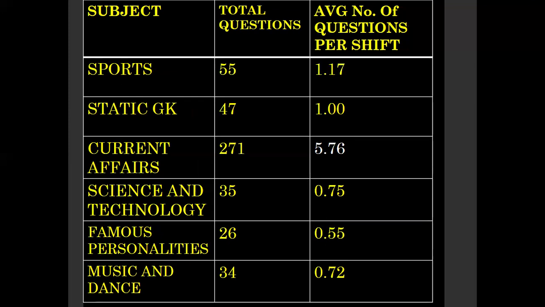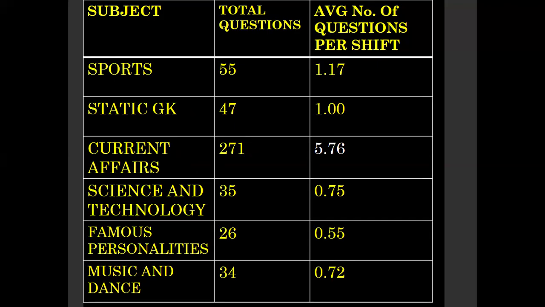Next, coming to sports, total 55 questions were asked. So the average per shift is 1.17. Static GK 47, which is 1. Current affairs, we got 271 from all shifts combined. So the average here is 5.76. Next, science and technology 35.